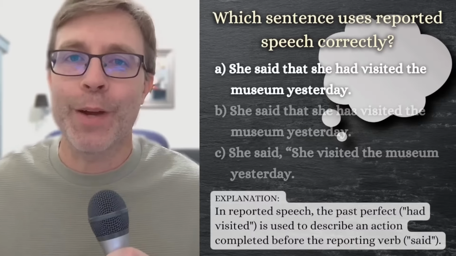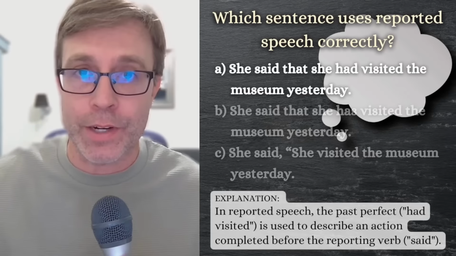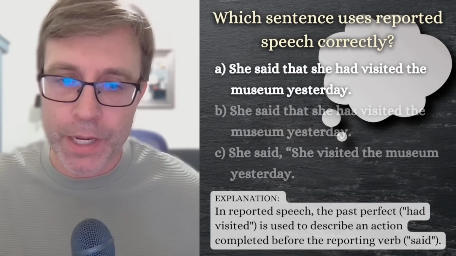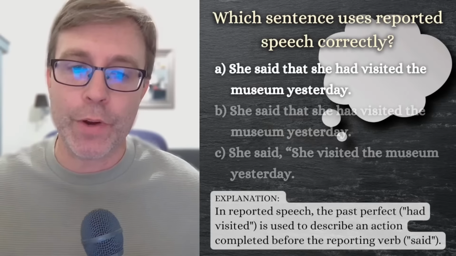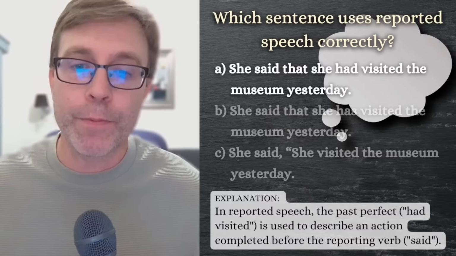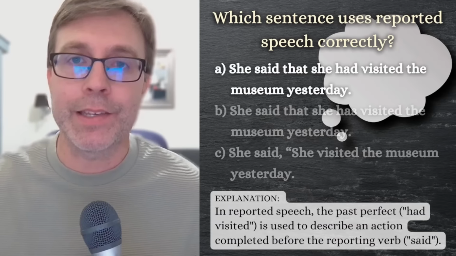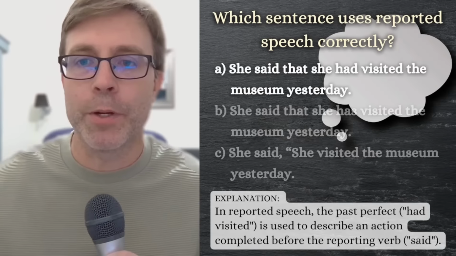A is the correct answer. She said that she had visited the museum yesterday. This is an example of reported speech, because in reported speech, the past perfect had visited is used to describe an action completed before the reporting verb said. So A is the correct answer. Excellent. Well done, everyone.